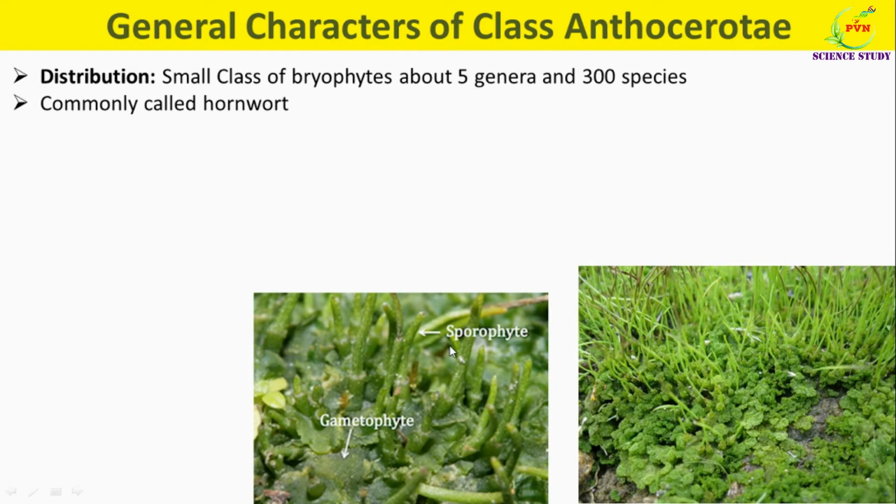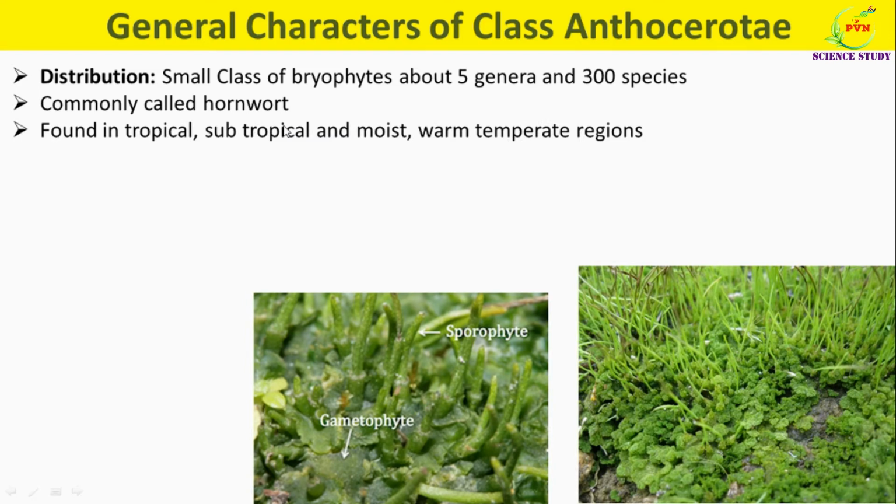Here the sporophyte looks like horns, and therefore the name given is hornwort. The members are found in tropical, subtropical and moist warm temperate regions. They are worldwide in distribution.